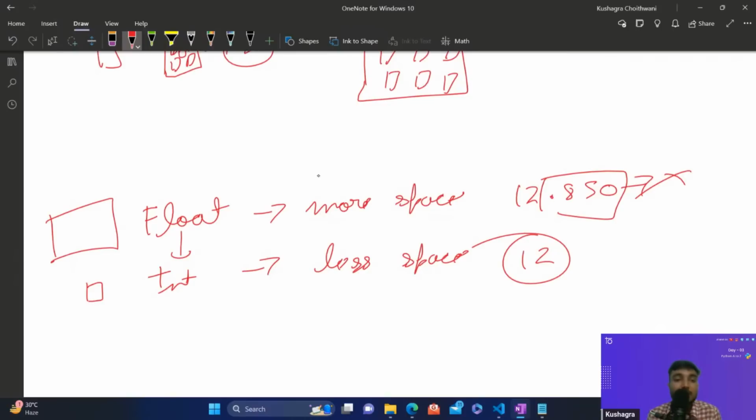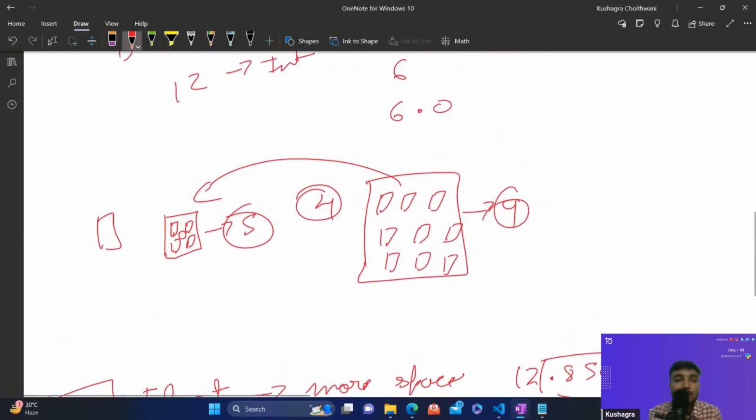But if we think of the reverse case, what we are doing over here, we are having, let's just say, in integer 5 matchboxes, and we have to transfer this into the bigger container.